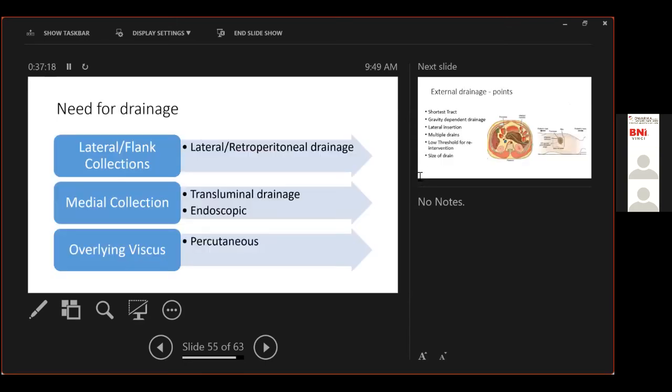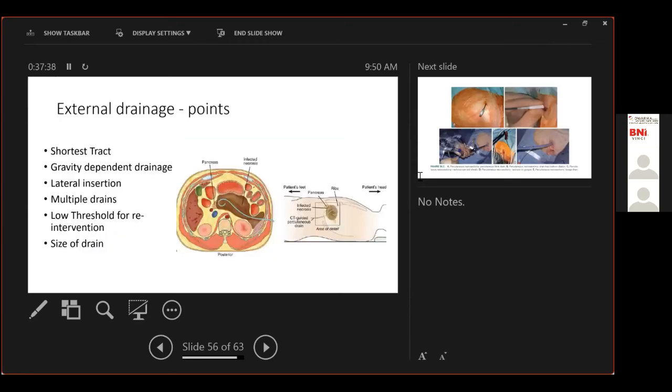Now, how do we drain? Simply enough, the collections can be in 3 places. If it's a lateral or a flank collection, you prefer a lateral or a retroperitoneal drainage. If it's present medially, you can do a transluminal drainage or an endoscopic drainage. If it is overlying a viscus, then we do a percutaneous or transperitoneal approach.